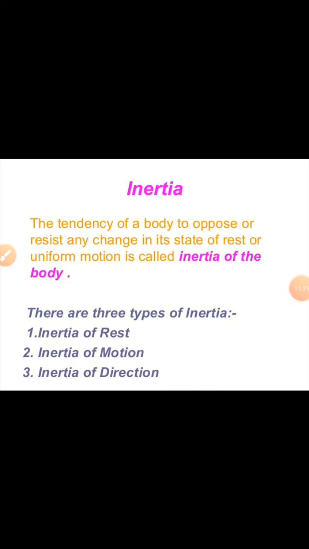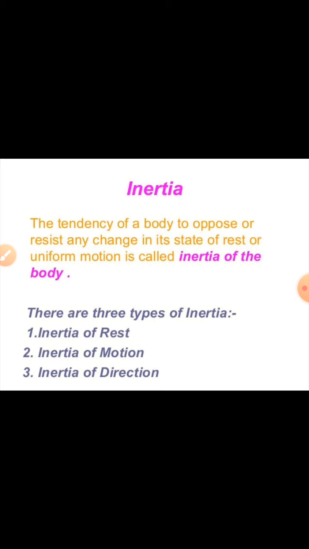Our next topic, inertia. So, what do we mean by inertia? Inertia means the mass of an object wanting to continue its state of rest or state of motion. That is what is meant by inertia. So, inertia is defined as the inherent property of a body to resist any change in its state of rest or state of uniform motion unless it is acted upon by an external unbalanced force.